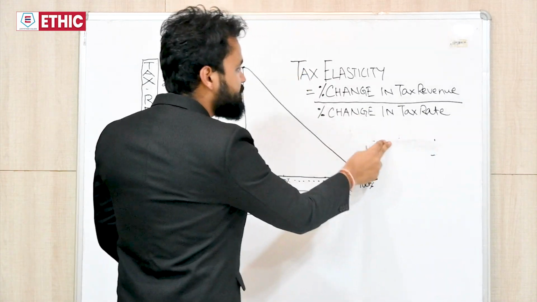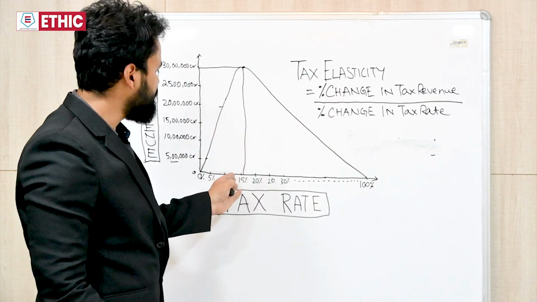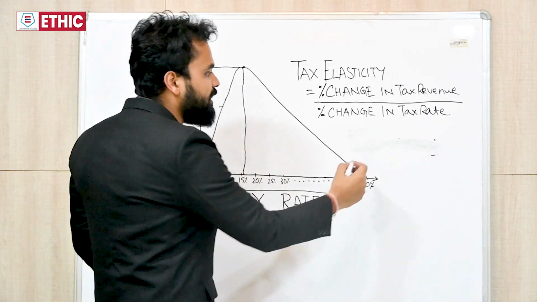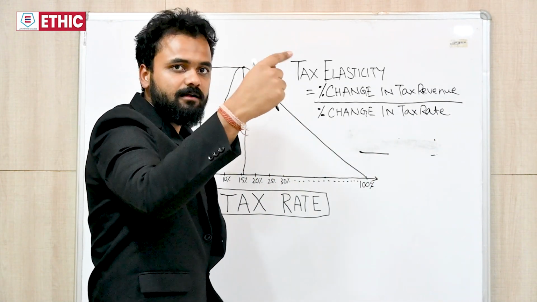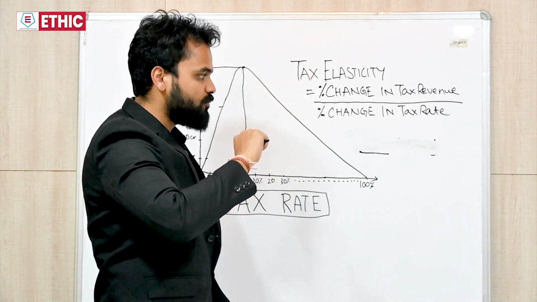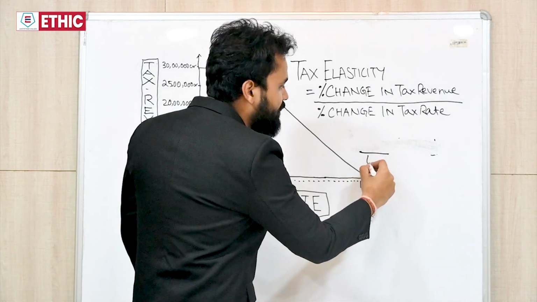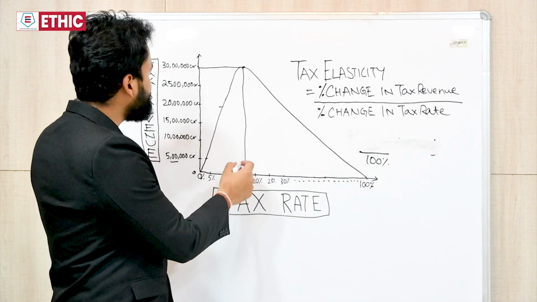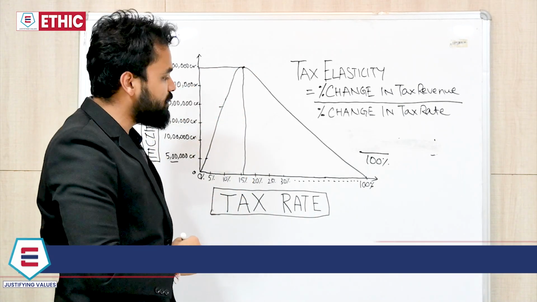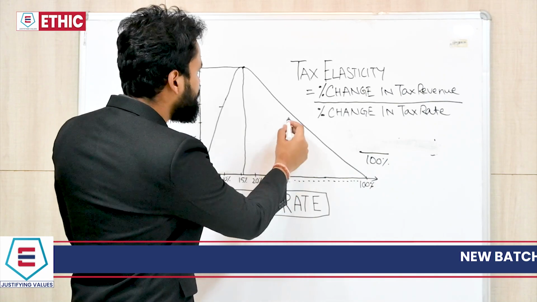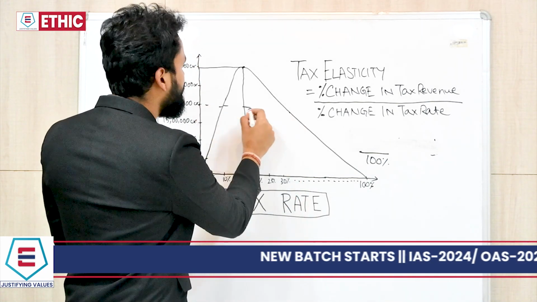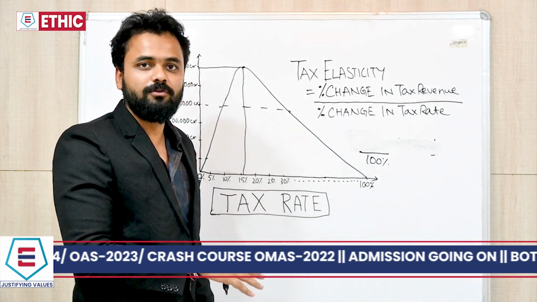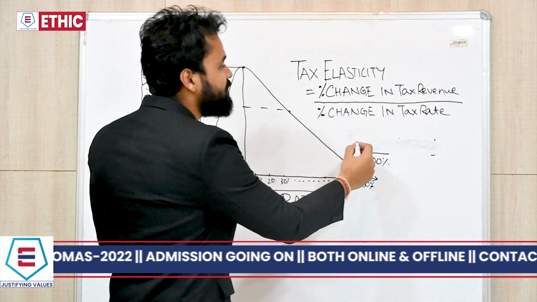If after this say 10% or 15%, now we increase the tax rate from 15% to 30%. Again, we have doubled the tax rate from 15% to 30%. So the percentage change in tax rate is 100%. But as per this graph, we are seeing in 15% the tax revenue was say 30 lakh crores. In 30%, the tax revenue is say around 20 lakh crores. So it has decreased, negative growth, that has decreased by minus 33%.